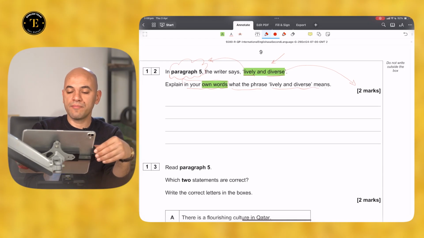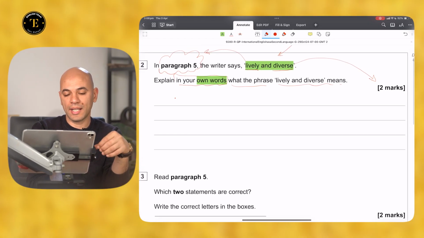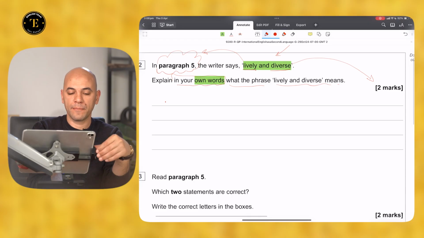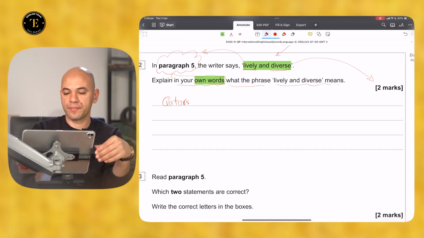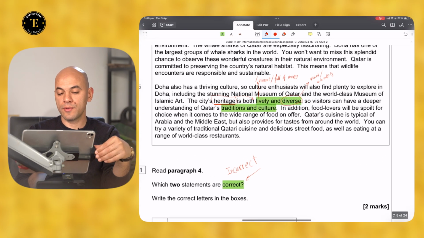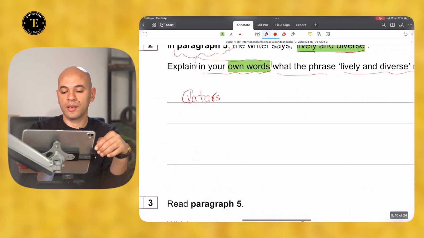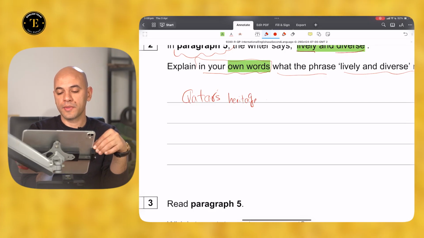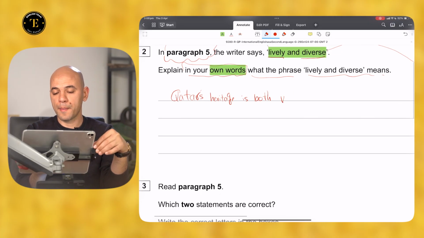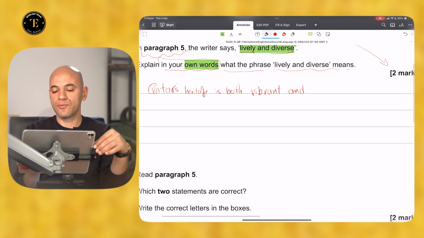All right, so you can write something like, go back to the passage quickly, we're talking about heritage, all right? Qatar's heritage is both vibrant and wide-ranging.